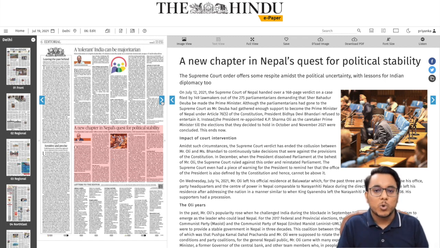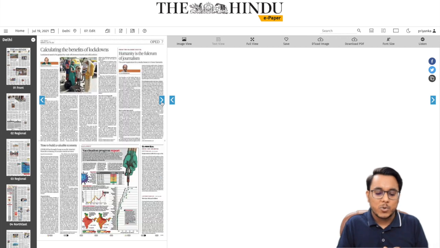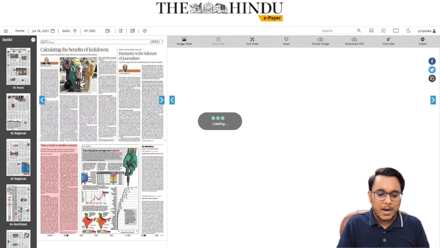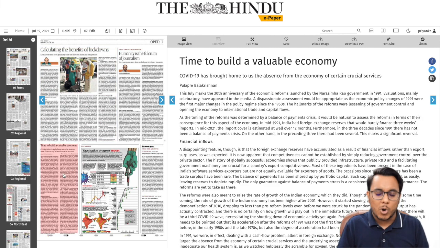Then guys, it is talking about the internal political instability into the Nepal. Guys, you don't need to go too much into the internal political matters. You need to have a broad outlook. Then guys, this particular article talking about the benefits of the lockdown. Then guys, this particular article below one talking about the valuable economy, what it is. We will see all this particular thing.